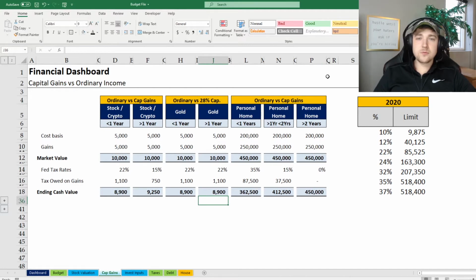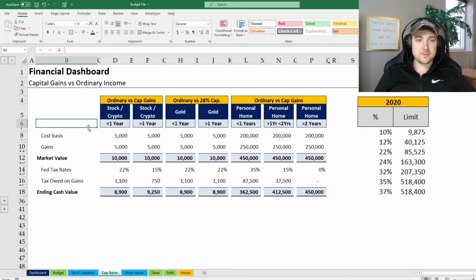Two things to keep in mind when you're talking through this, whether it's ordinary or capital gains, is first, FICA taxes, Social Security and Medicare, which are about 7.5%, are not subject to investment income. Also, there is a 3.8% Medicare tax for investment income above certain thresholds that is a part of the Affordable Care Act to help fund that. I am excluding that from this analysis, and those that make the kind of money for that probably aren't watching this video anyways. Let's talk about stock and crypto first.